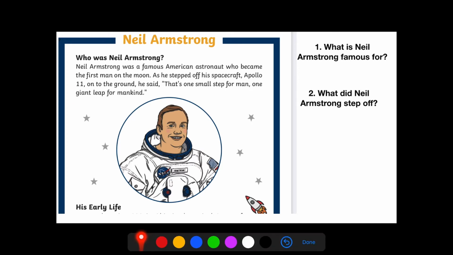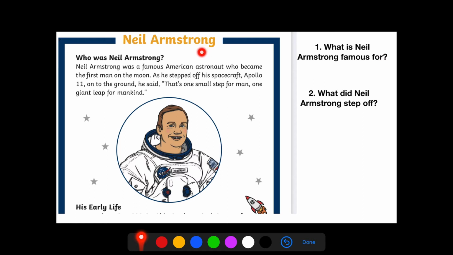Now, remembering with our questions it's really important that we read them, and sometimes we can read them twice. So question 1, what is Neil Armstrong famous for? So we read the question, then go back to the text to find that part of the information. Have your highlighters and your pencils ready for when you're doing it on yours, you won't need to use them on the screen today. But we will look at this first question.